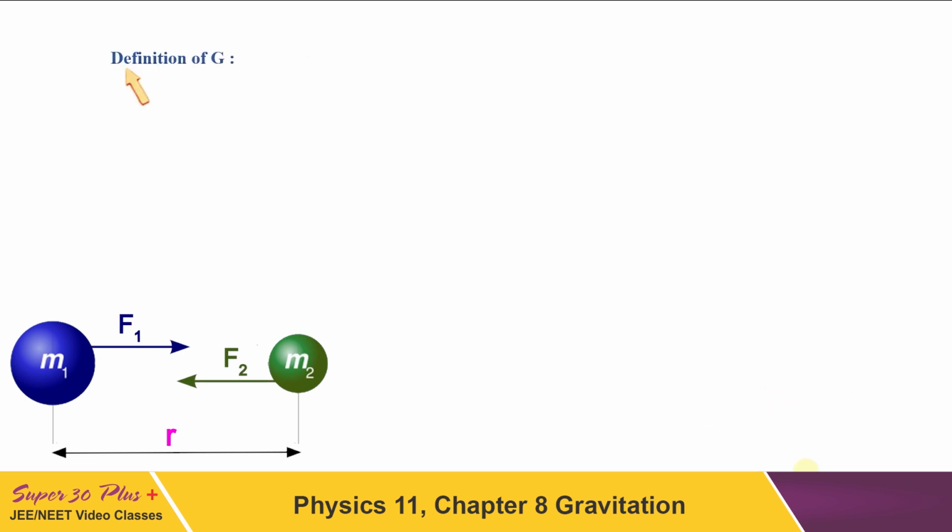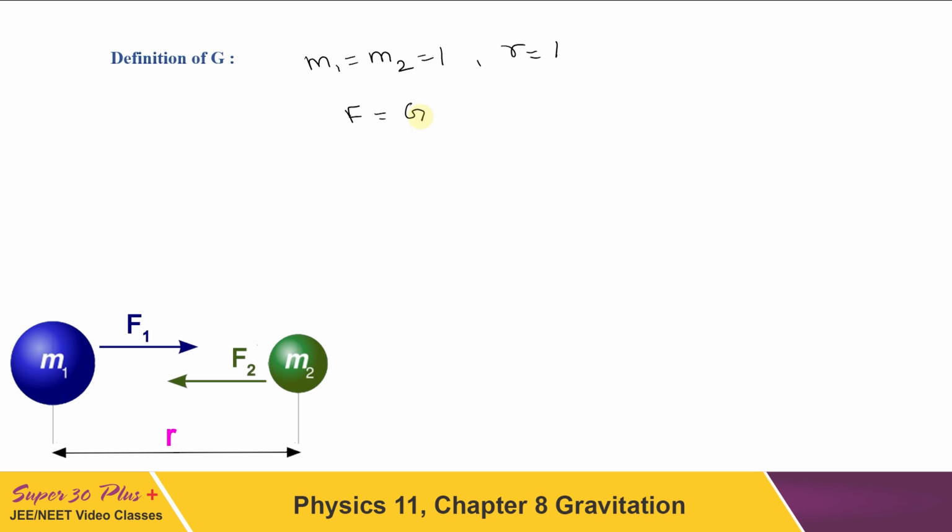Now how can we define this gravitational constant G? Let us substitute m1 and m2 both equal to 1 and r also equal to 1. Then of course we can write F, it will be G numerically. So we can say that the universal gravitational constant is equal to the force of attraction acting between two bodies, each of unit mass and whose centers are placed unit distance apart.